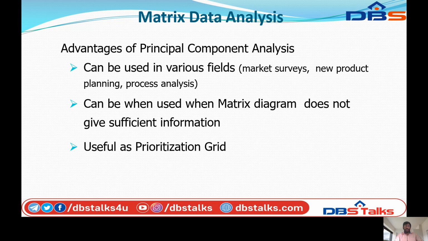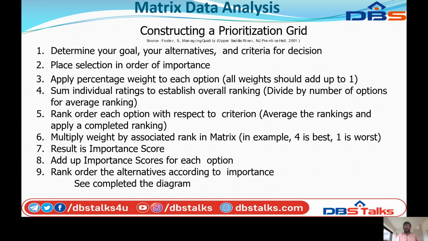Prioritization grid. So next, what is the construction of a prioritization grid? Determine your goals, your alternatives, and criteria for decision. Place the selections in order of importance. Apply a percentage weight to each option. All weights should add up to 1. Sum identical ranges to establish the overall ranking, which is divided by the number of options for the average ranking.